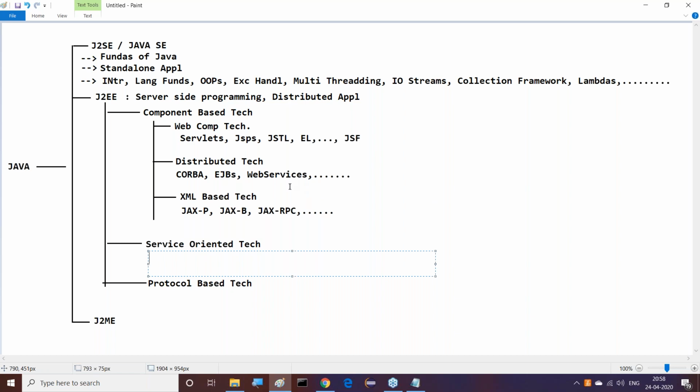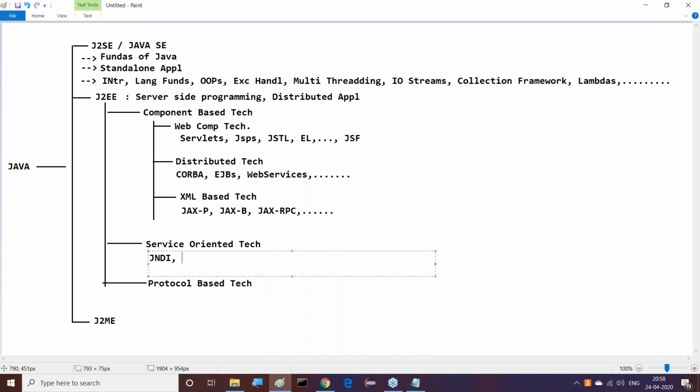If you observe this clearly, the very first one is JNDI, Java Naming and Directory Interface Service. This is one type of service. It will not be visible outside, but it will run internally, providing naming and directory service for our components, maybe servlets. It will be used very much in distributed applications, like EJBs. The JNDI services are required definitely, especially whenever we want to share data source objects in a global environment at our server. We must go for JNDI.